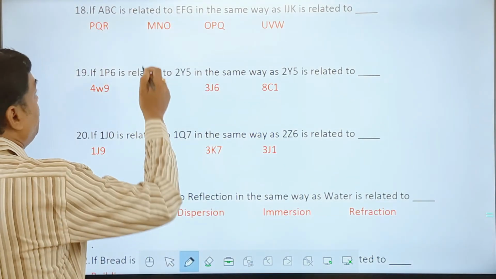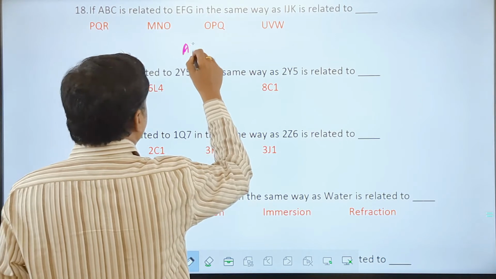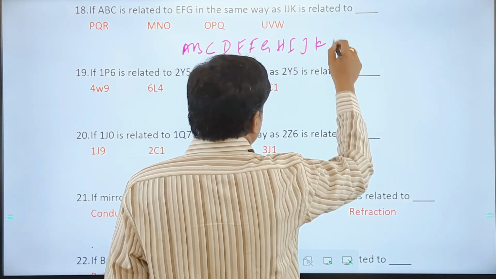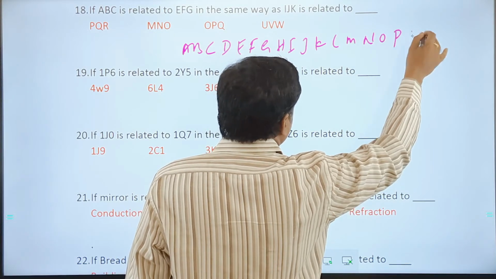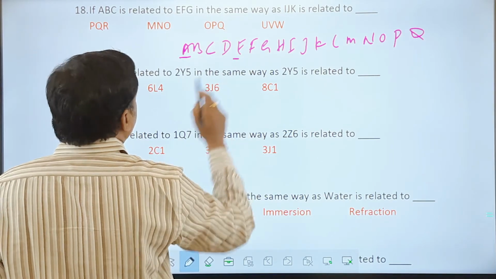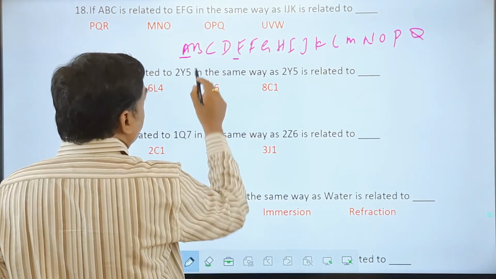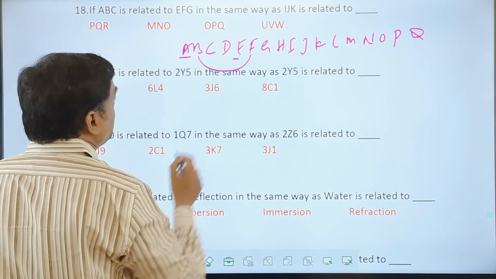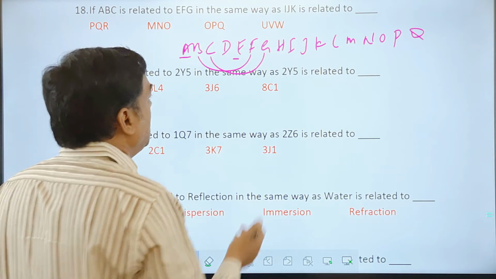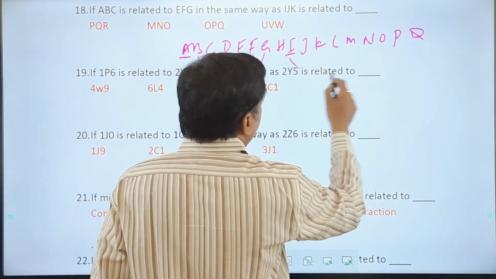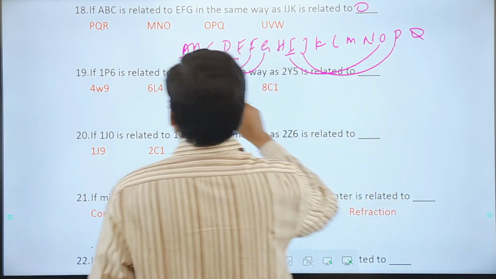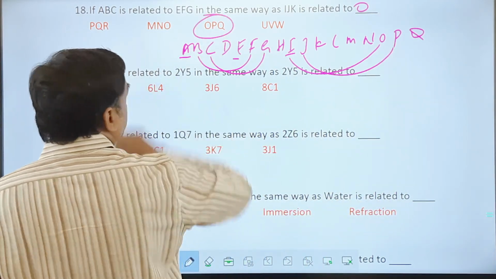Now, if I look at A, B, C, D, E, F, G, H, I, J, K, L, M, N, O, P, Q, just to understand the logic, A has become E, B has become F, and C has become G. So it's like starting from the vowel. So I here should be followed by what? O. O is there in the options, yes. J should become P. So J should become OP.